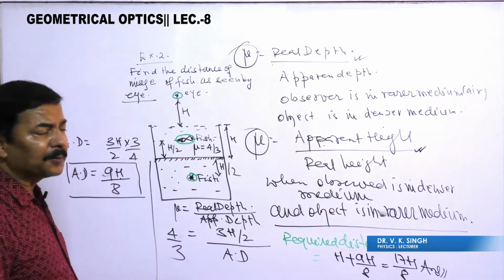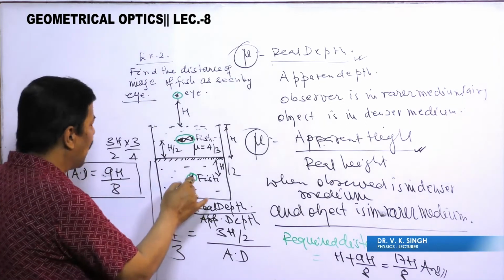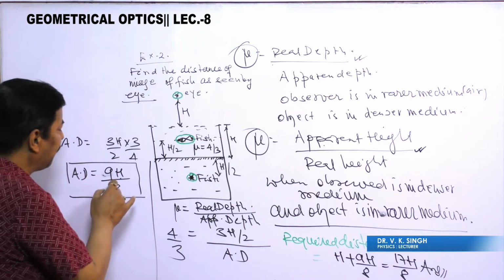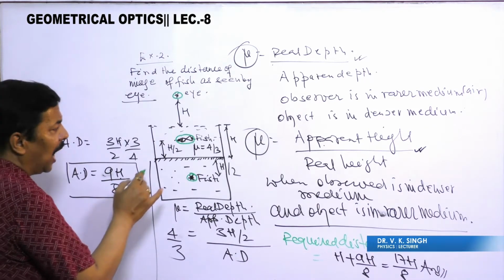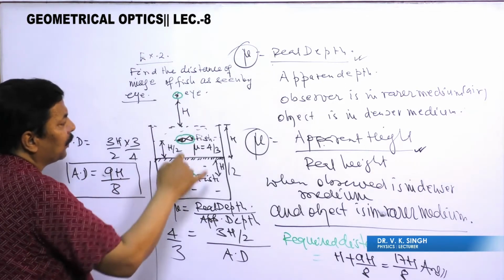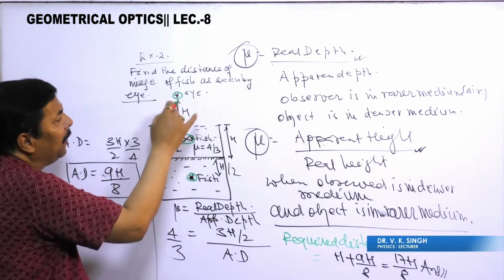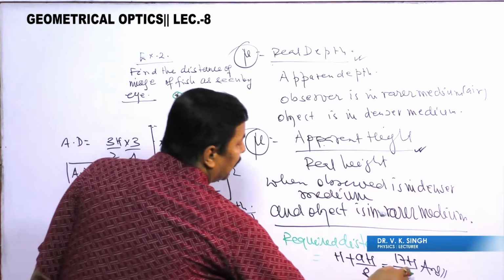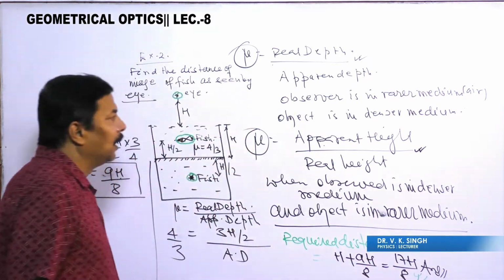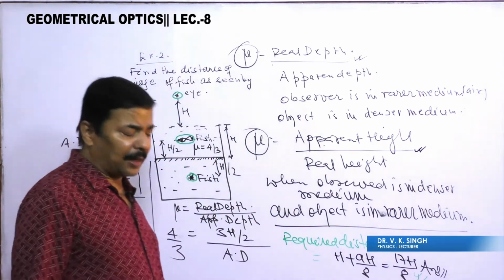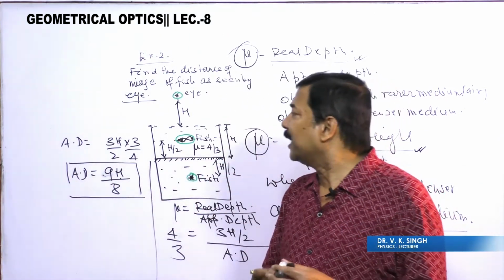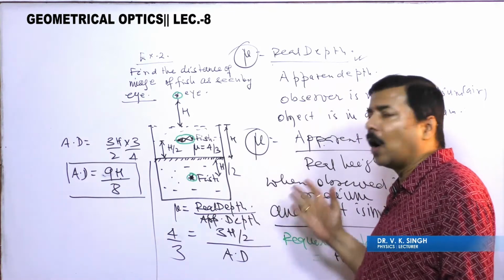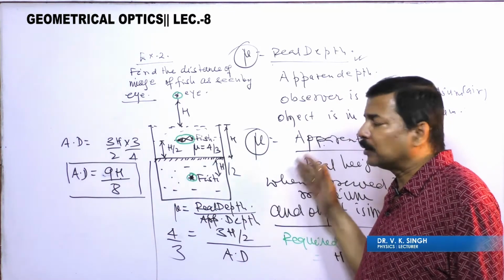So what we observe, this image will have the apparent depth 9h/8, and then the total distance if we cover, it should be this much. This should be your answer. So in this way we are now in a position to understand both real depth and apparent depth application of the problem.